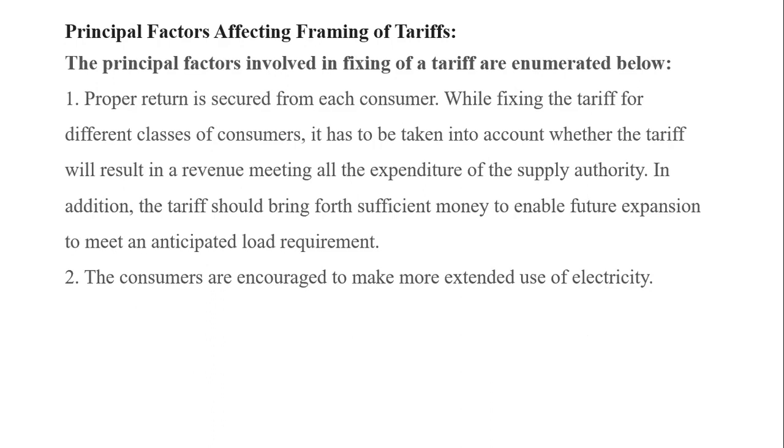Each and every consumer should be satisfied with this amount of tariff. The amount of tariff is not fixed the same for all types of consumers. It depends upon the application or type of load and usage of power; the following factors will be considered for fixing the tariff.